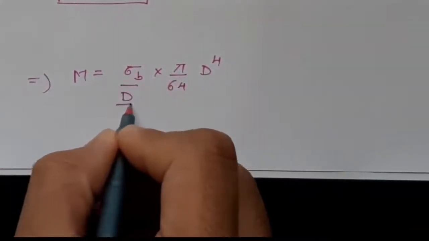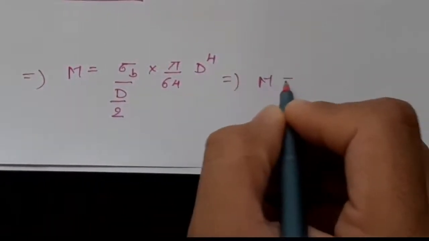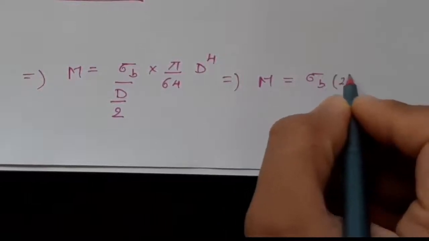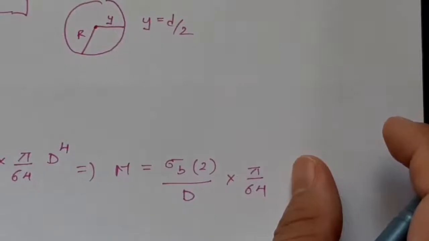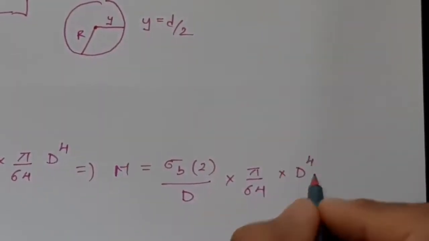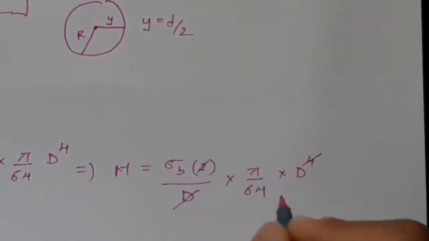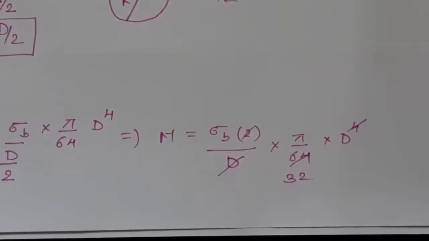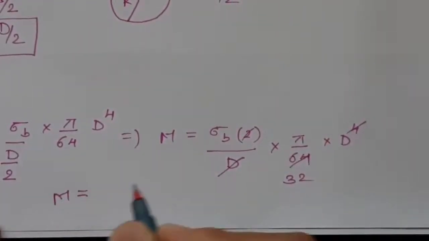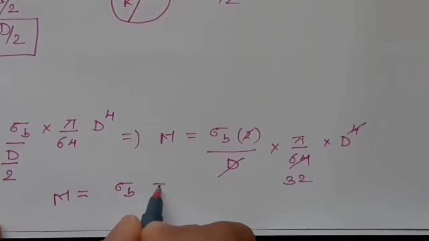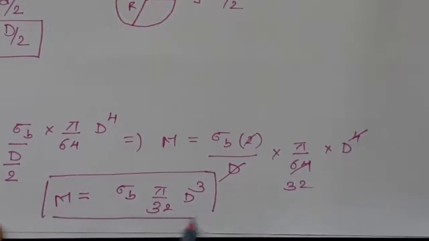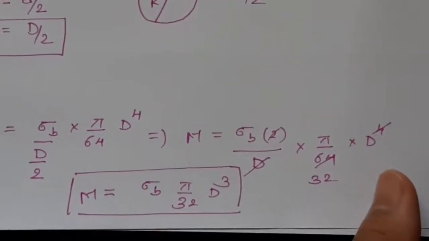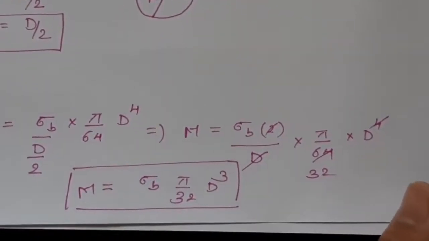upon D by 2. So we get M equals sigma b into 2 upon D into pi by 64 into D raised to 4. So D gets cancelled, 2 into 32 is 64, so we get M equals sigma b into pi by 32 D cube. This is the bending moment of the shaft when it is subjected to the bending stress or bending moment.